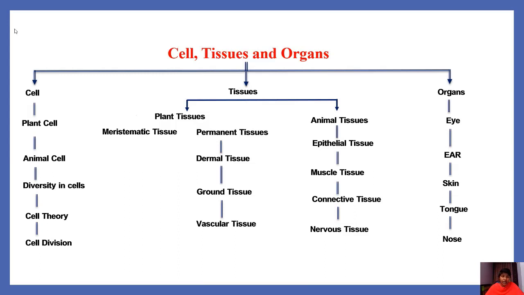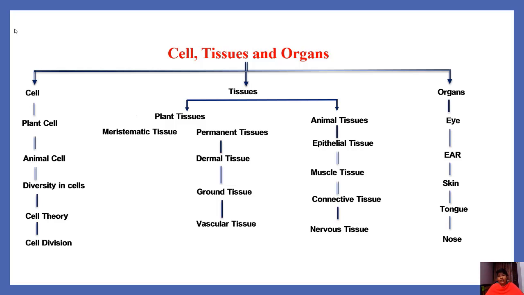Cell, plant cell, animal cell, differences between plant and animal cell, diversity in cells, cell theory, cell division. When we come to tissues, plant tissues, animal tissues. In plant tissues, we are going to learn about meristematic tissue and permanent tissues. In permanent tissues, there are dermal tissue, ground tissue and vascular tissue.